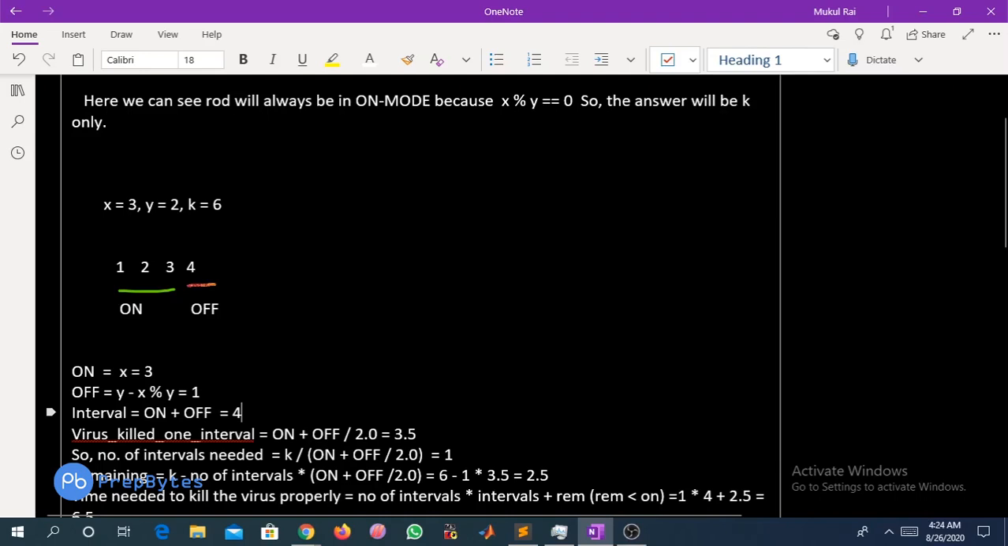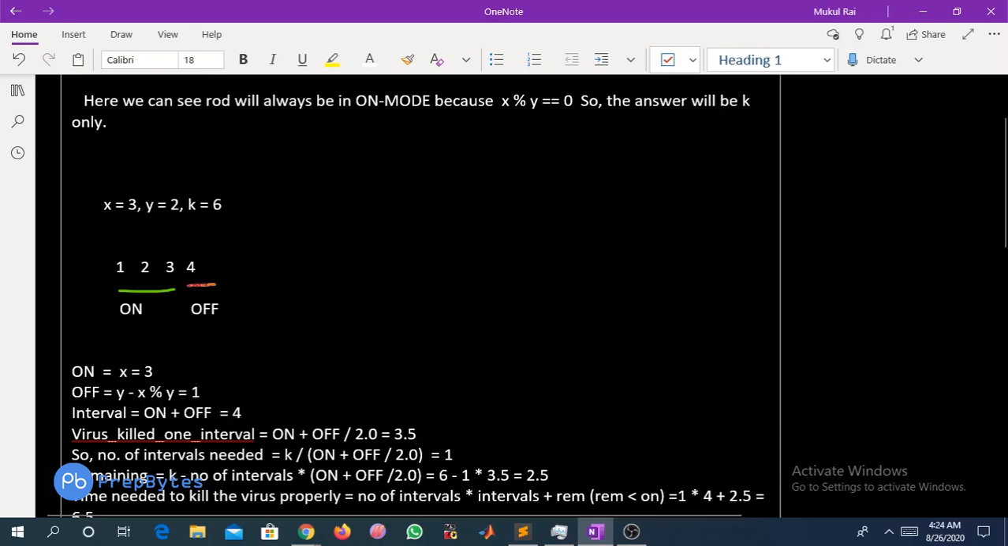How much time does one interval consist of? It is on plus off, that is 3 plus 1, 4 minutes. So for the virus killed in one interval, it means how much time you are going to invest in this interval to kill the virus, right? It is nothing but on plus off by 2, like 3.5 minutes, right? So in the time of 4 minutes, the interval, the virus is killed.